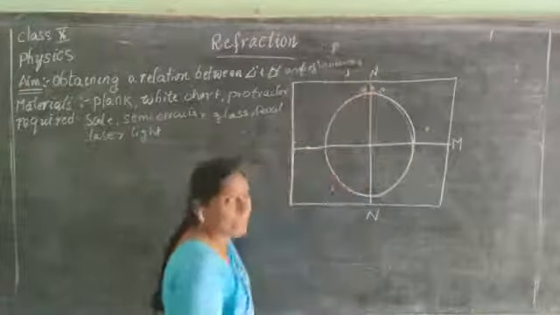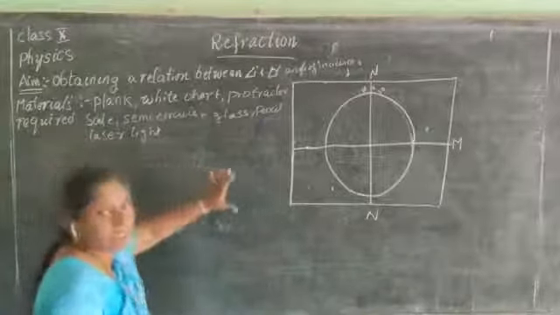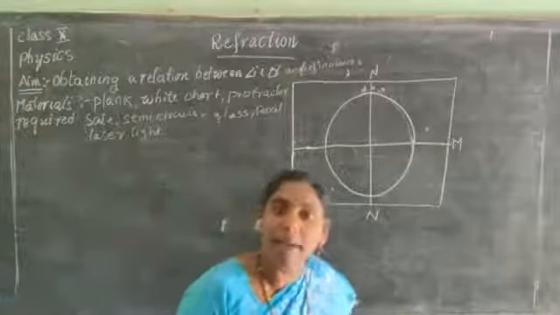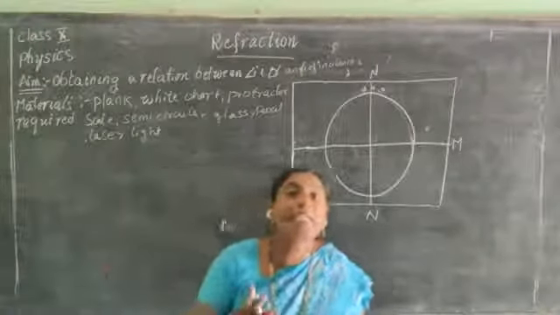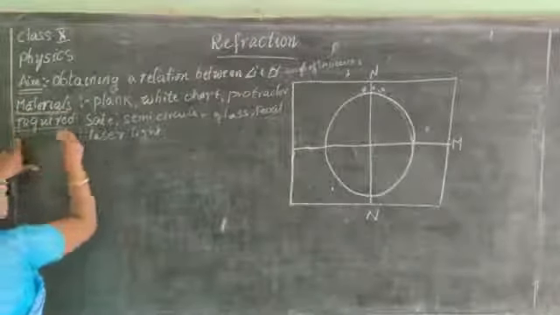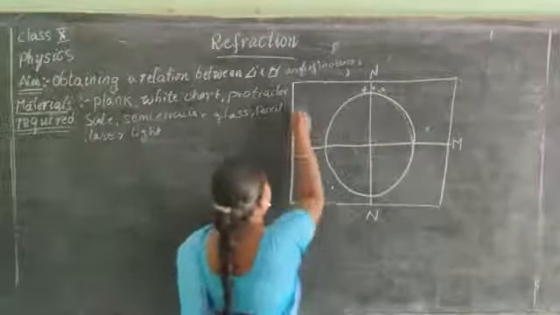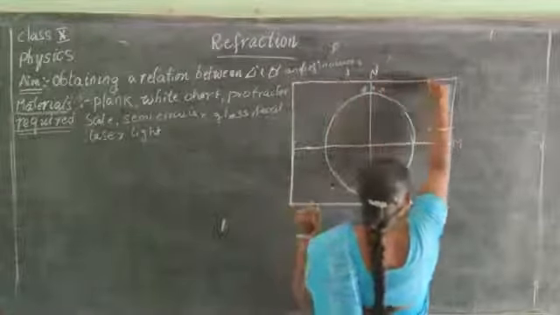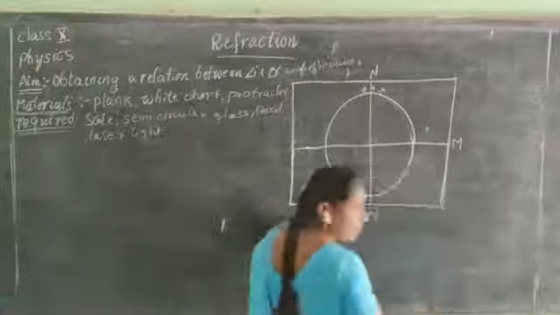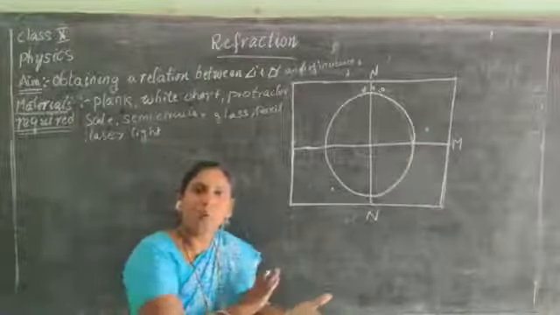Now, for this experiment, what are the things we require? What are the materials required? So let us see. The materials required are a plank. You should take a plank, and that plank you should cover with white chart.